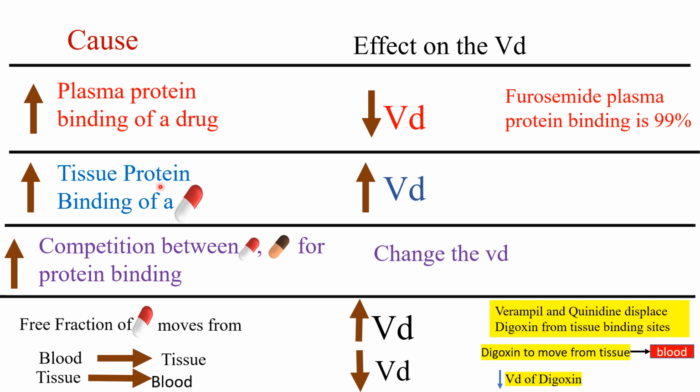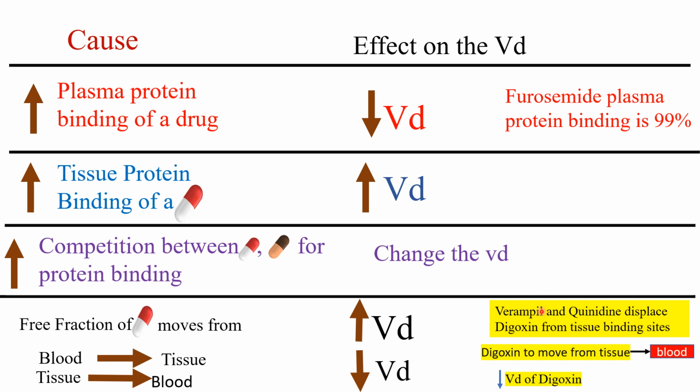Now let's consider tissue protein. If the drug has more tissue protein binding, then it would be high VD. What does it mean? If the drug's tissue protein binding is more, then it won't stay in plasma, it will bind with tissues. The competition between two drugs for protein binding also changes the volume of distribution. How, sir? Let's understand. For example, verapamil and quinidine.